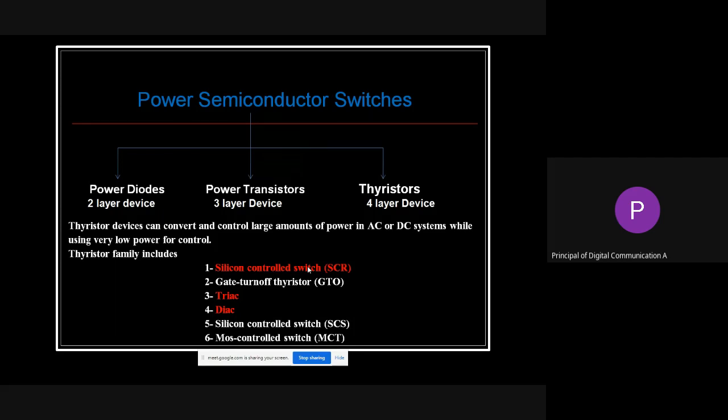But the word controlled tells much more about this device. As we remember, AC to DC means positive half cycle, negative half cycle, and so on, and the output is given only for the positive half cycle. The positive half cycle is normally from 0 to 180.